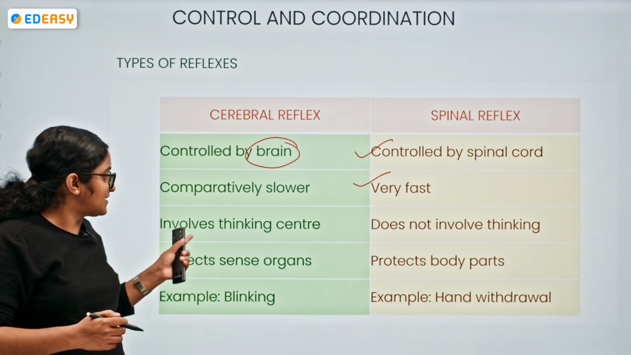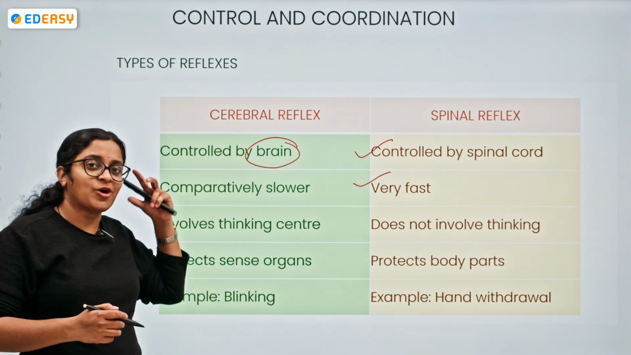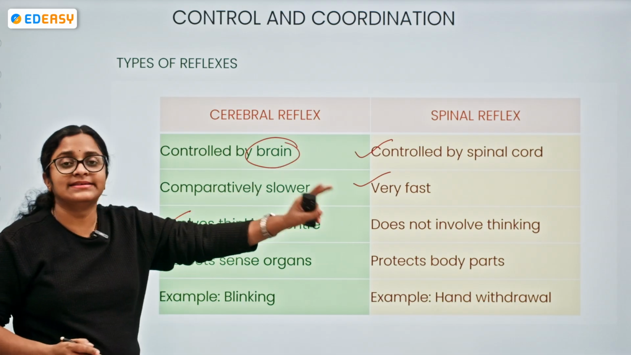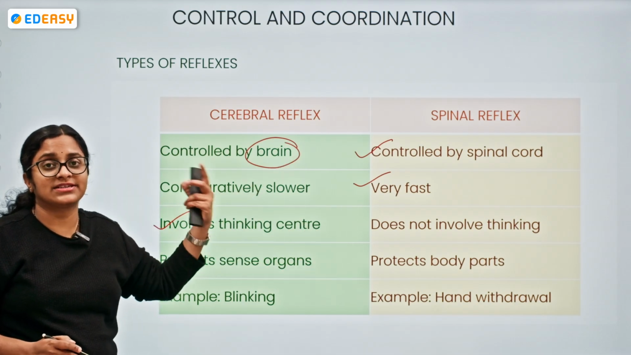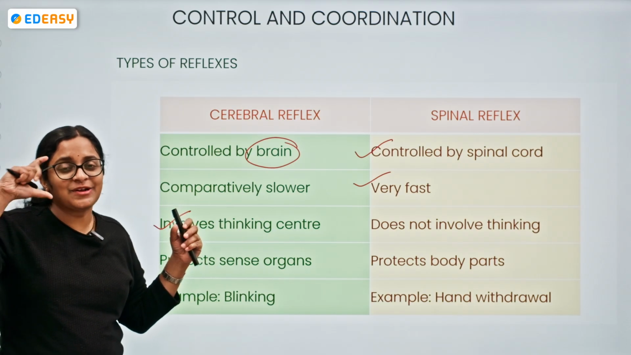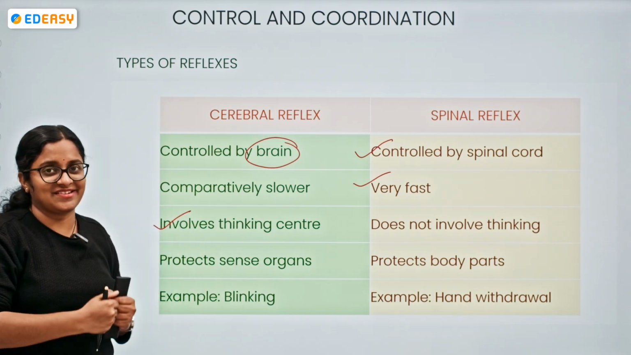Since the brain is involved, we can say that it involves conscious thinking, the thinking center, whereas the spinal cord does not involve thinking. It is unconscious. It's not like loss of consciousness, it's just not under our conscious control.